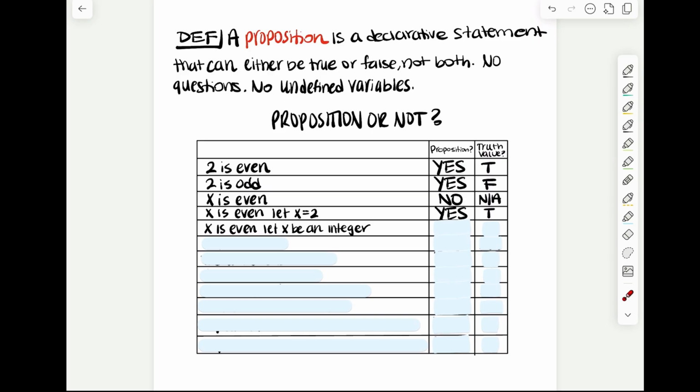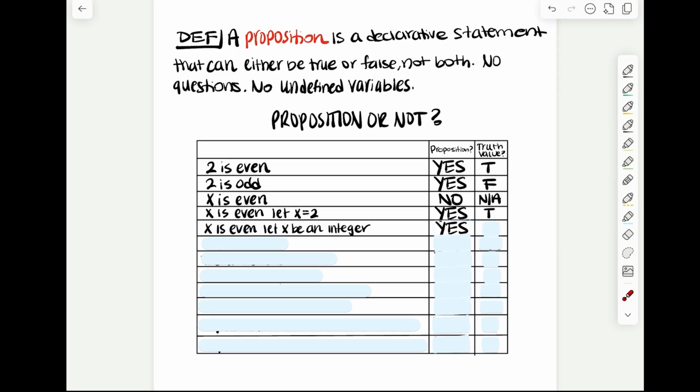What about x is even and we're letting x be an integer? Is that a proposition or not? Well, we are defining what x is. We're saying, hey, x is an integer. It's not pizza. It's not water bottle. No matter what integer x is, we know that integers can be even or odd. So this can either be true or false, so it is a proposition.